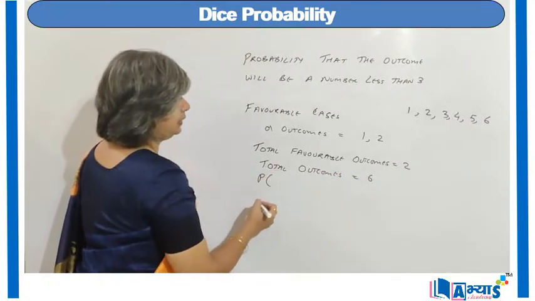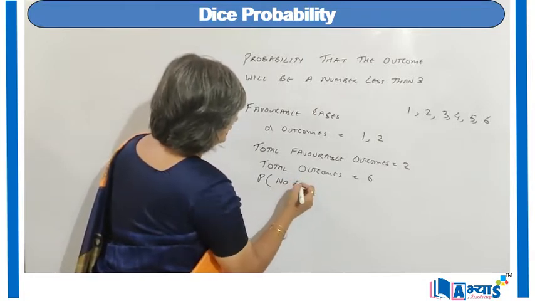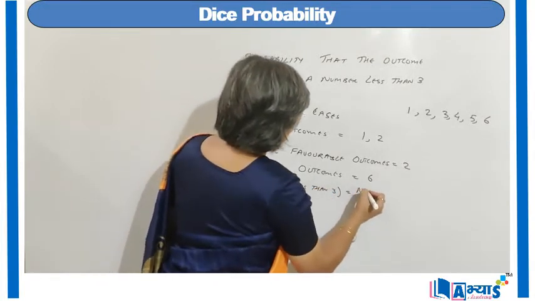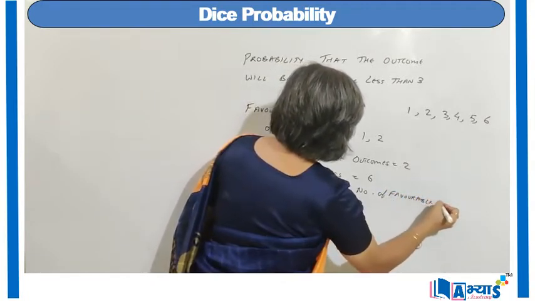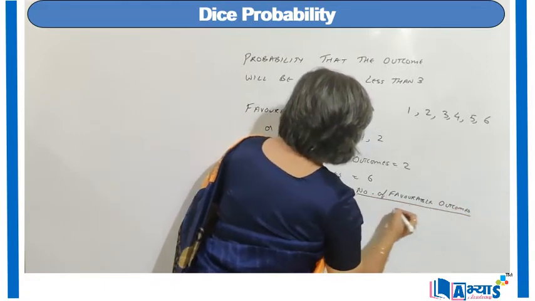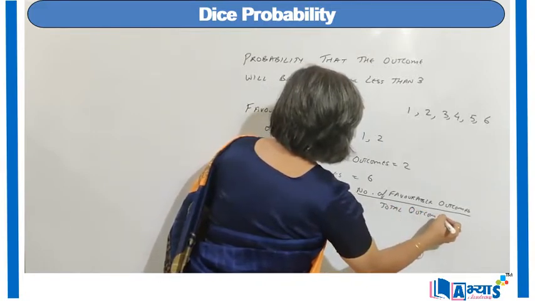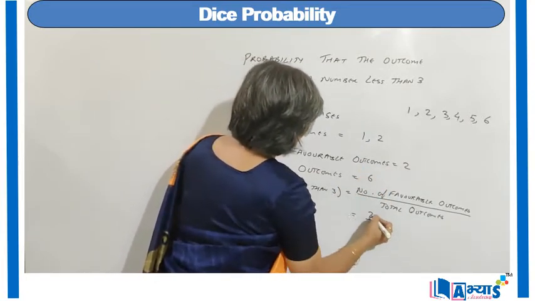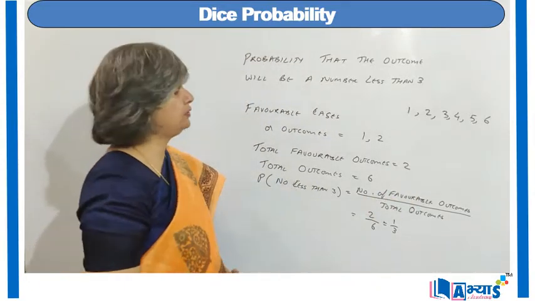So the probability of number less than 3 is equal to number of favorable outcomes upon total outcomes. So number of favorable outcomes is 2 and the total outcomes is 6. So it is 2 by 6, or we can say 1 by 3. So the probability that the event will occur is 1 by 3.